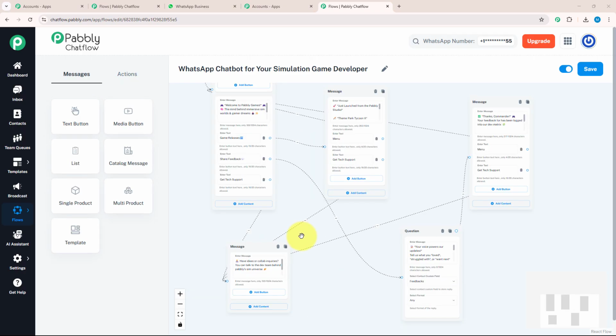As you can see, I have entered all the desired information that would be needed to run a chatbot for a simulation game developer. After that, don't forget to activate your flow and save it. As soon as I clicked on save, I got a message that the flow updated successfully. That means my flow is ready to run in real time.